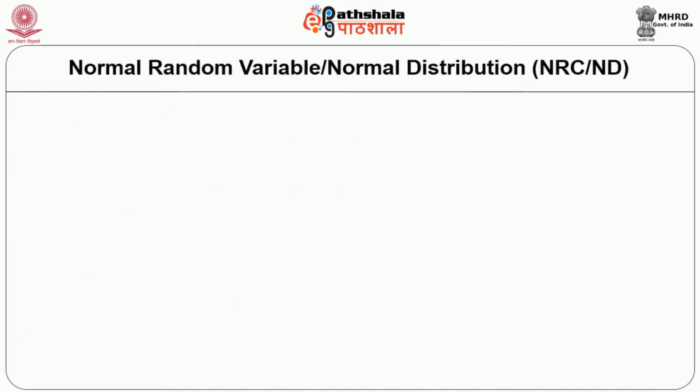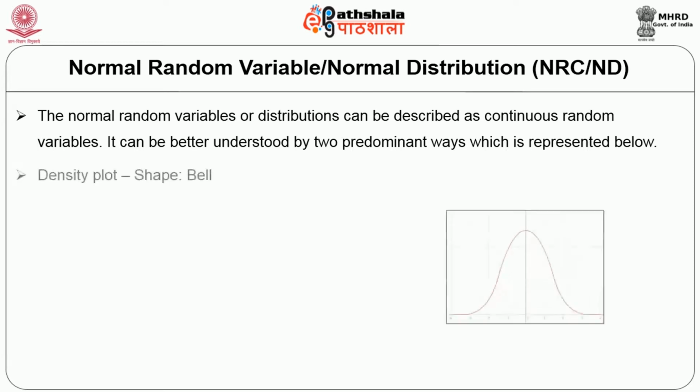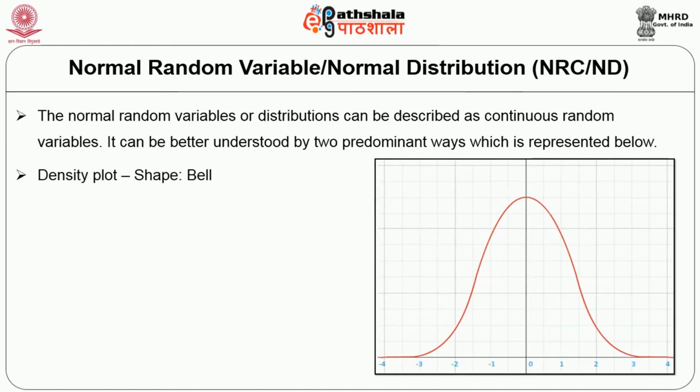Let us understand another important aspect under the normal probability distribution: the normal random variable, or normal distribution. This normal random variable or distribution can be described as a continuous random variable. It can be better understood in 2 predominant ways, which are represented below. Number 1 is density plotted in terms of shape.